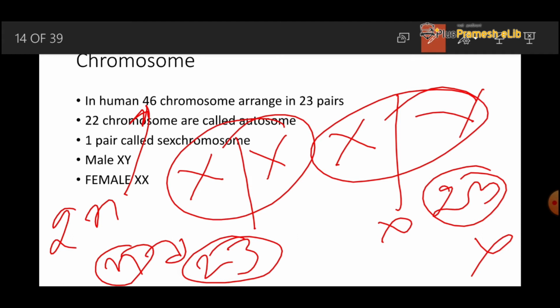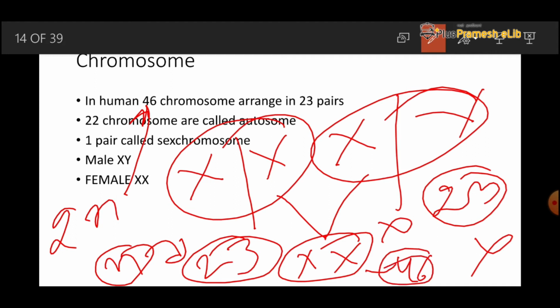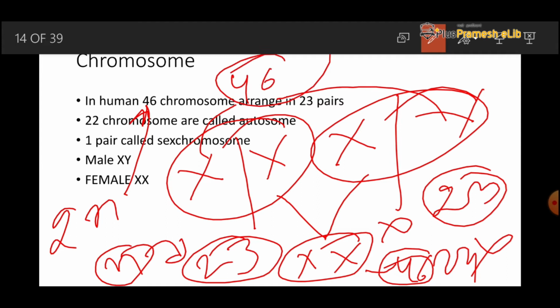When X from the female and X from the male come together they form X and X, again making 23 plus 23, 46 chromosomes or 2n chromosomes. Now X comes from the female and Y comes from the male, that also forms the 46 chromosomes.